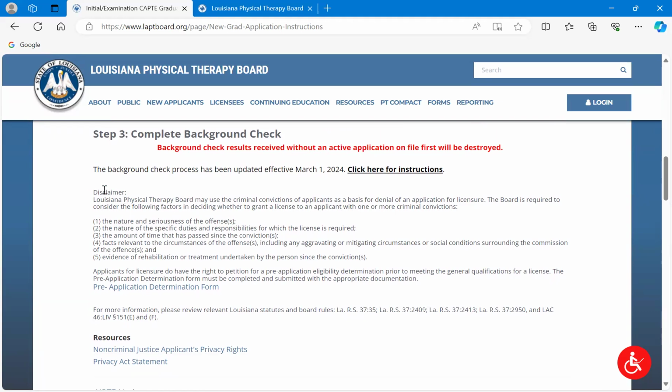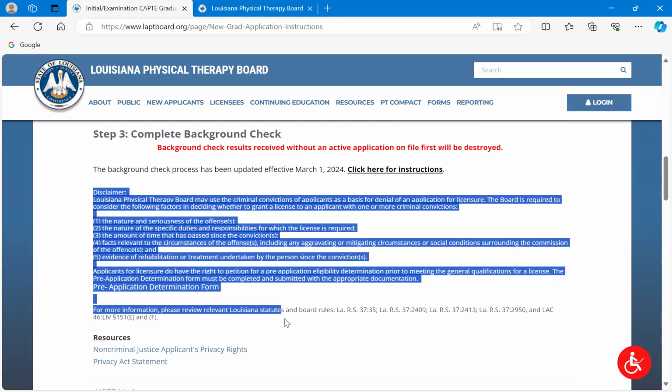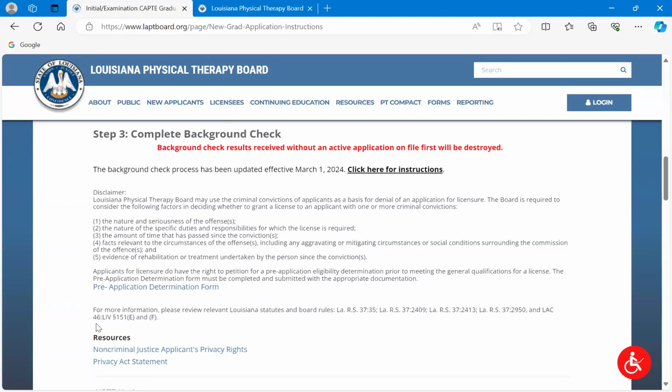This is our process. Now, I'll draw your attention real quickly to our disclaimer here. We do have a disclaimer that we are required to have as of this statute. And that basically is letting you know how the information can be used on the basis of acceptance or denial of issuing a license. And you do have the option to request a pre-application determination, which basically means that if you had something in your history and you're a little concerned about how it may affect you being issued a license, you can provide that information to the board office in advance of applying and request that we give you a determination of whether or not that's going to actually affect you. So you do have that option.